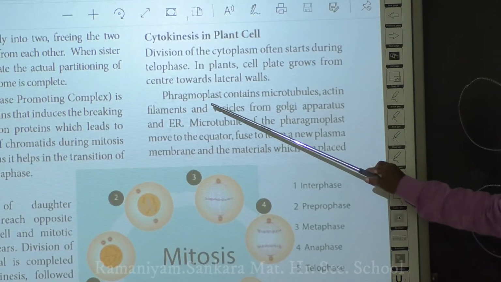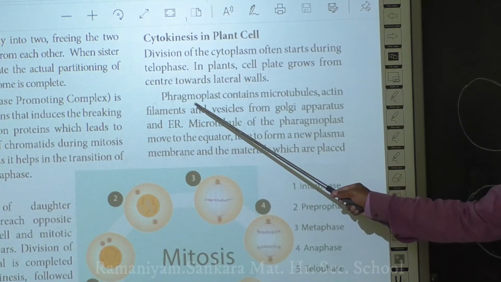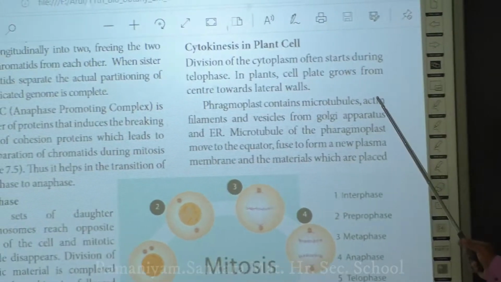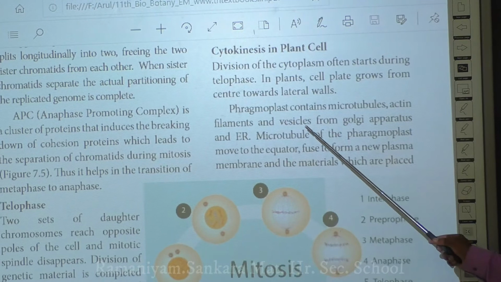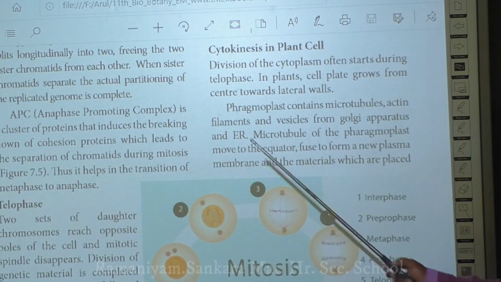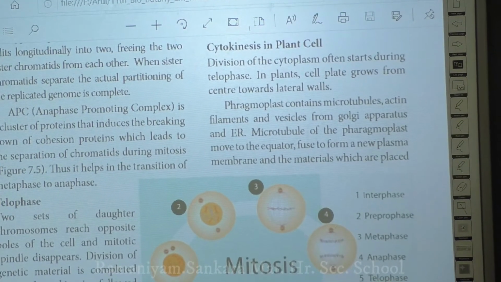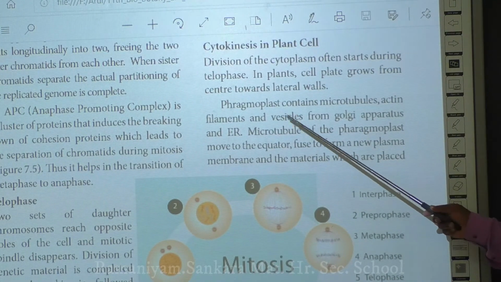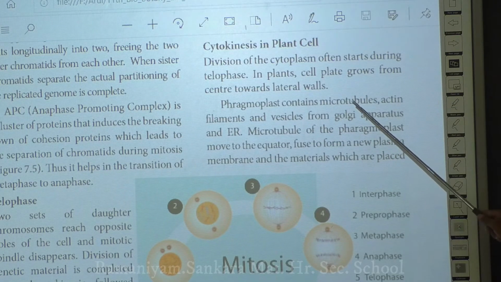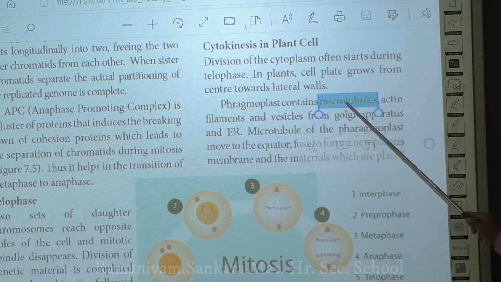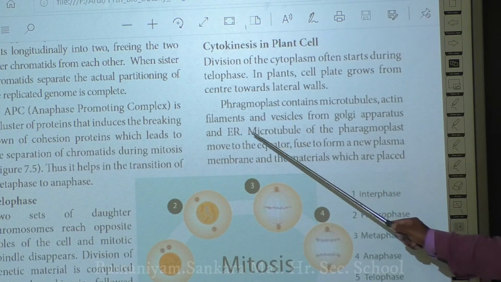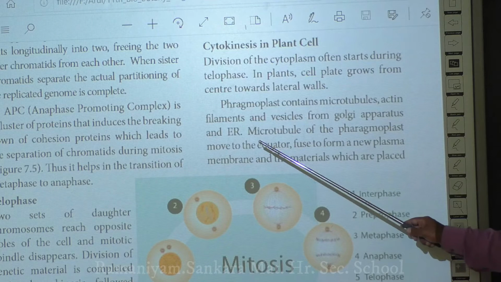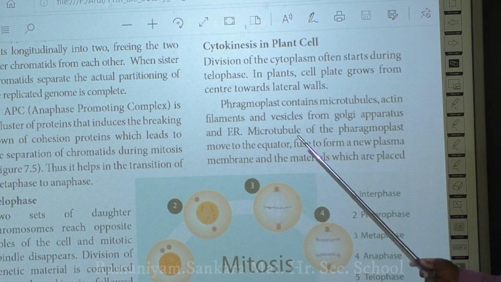Okay, what is phragmoplast? Phragmoplast mainly consists of microtubules, actin filaments, and vesicles from the Golgi apparatus and endoplasmic reticulum. So you will have the formation of the phragmoplast. This phragmoplast mainly consists of four important components: one is microtubules, another is actin filament, the Golgi apparatus, and the endoplasmic reticulum. So this formation of phragmoplast usually takes place.